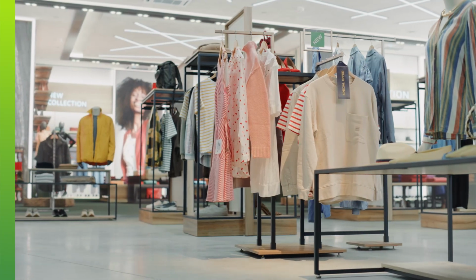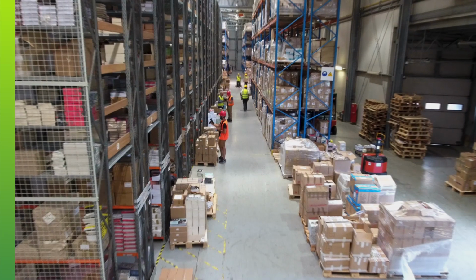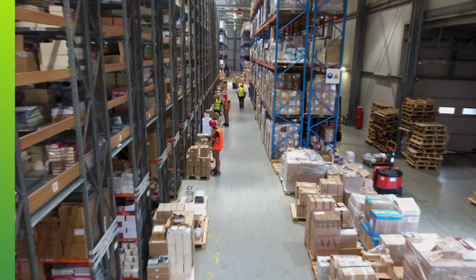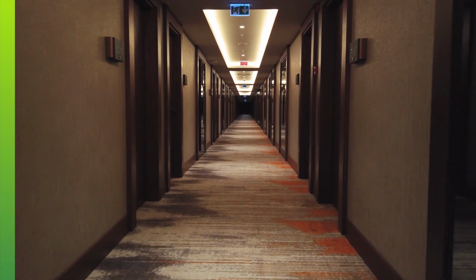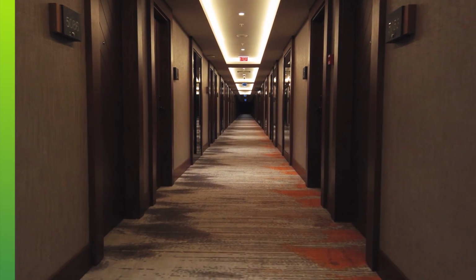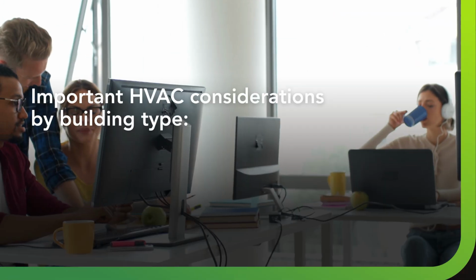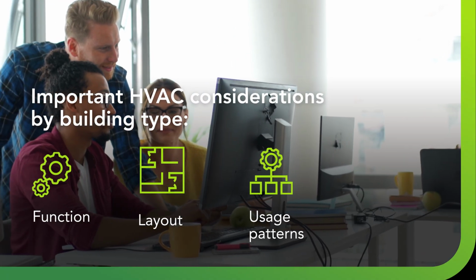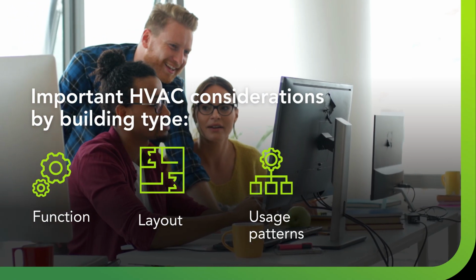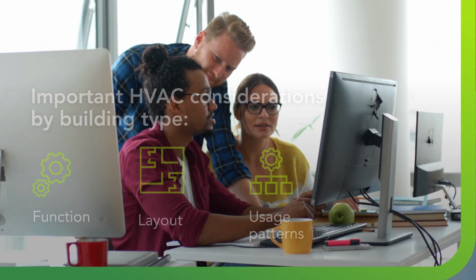Every commercial space has unique requirements. Office buildings need consistent climate control from 9 to 5. Retail stores may want zoned control for different sections. Warehouses need ventilation and sometimes spot heating. Buildings with individual suites, such as hotels, condominiums, and apartments, need independent controls in each unit. That's why HVAC designs vary, tailored to the function, layout, and usage patterns of each space, with operational strategies optimized for occupancy and hours of use.